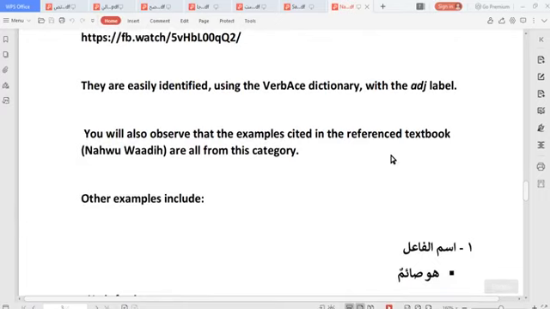Now let's move on. For we newbies, how can you identify a particular noun or adjective? In the dictionary, the Android Verbit app, we can see this ADJ attached to it. You see the label, that means it is an adjective. I hope you get. You will also see the example cited in the reference book, the Nahw al-Wadi.